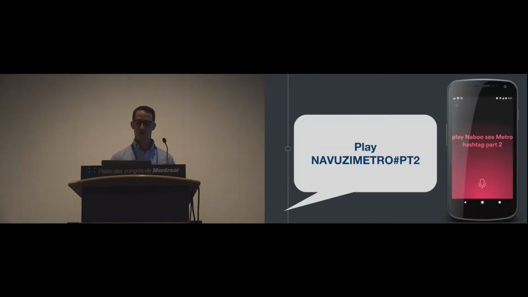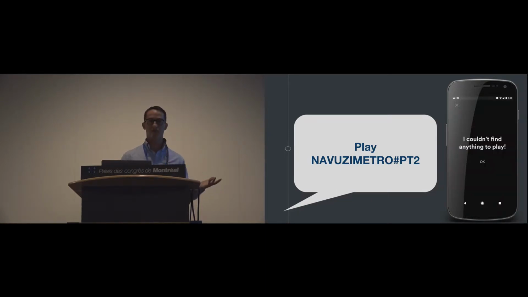Let's take a look at a track like "Navuzi Metro hashtag part 2." If you say that, you can see on the right what transcription pops out. It says "Naboo see Metro hashtag part 2." And it turns out Naboo is a planet from Star Wars, and it's not a musical track. So of course, it doesn't find the track you're looking for.